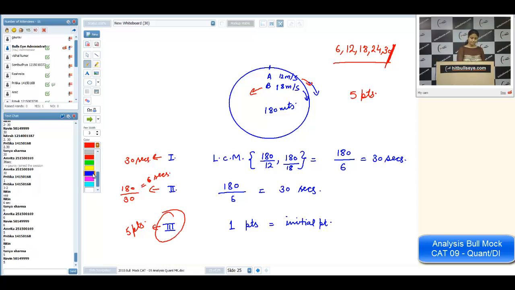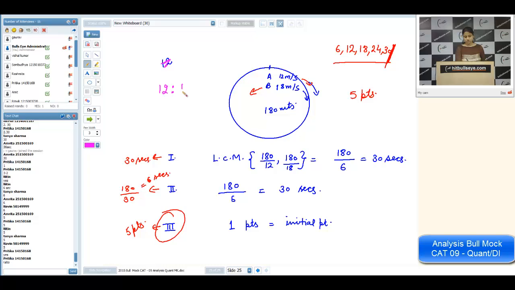Do we have any shortcut for the third part? Yes. No need to calculate the first and second part. We will take the lowest ratio of the speeds. If they are going in the same direction, then the answer will be 3 minus 2, I mean 1 point.